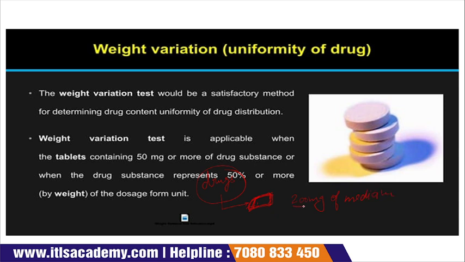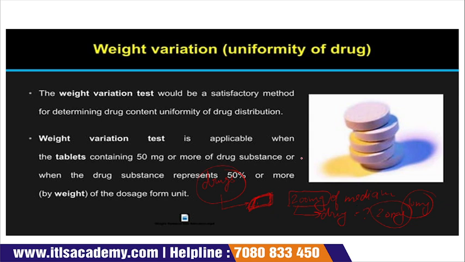for making this 200 mg medicine, how much drug content do we require? Like if I say 20 mg, or 10 mg if we are making it for children, 20 mg if we are making it for adults. So this is weight variation: how we distribute the drug in a particular medicine. That is called weight variation.